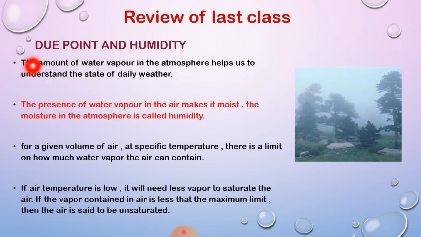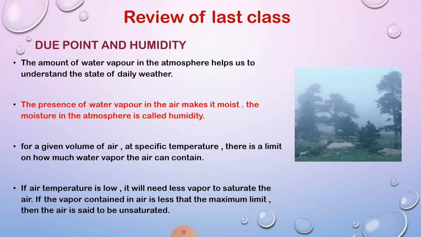The amount of water vapor in the atmosphere helps us understand the state of the weather, whether it is cloudy or rainy. The presence of water vapor in the air makes it moist. The moisture in the atmosphere is called humidity. For a given volume of air at a specific temperature, there is a limit on how much water vapor the air can contain.